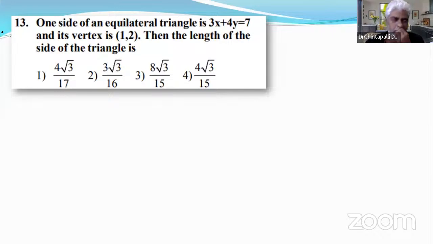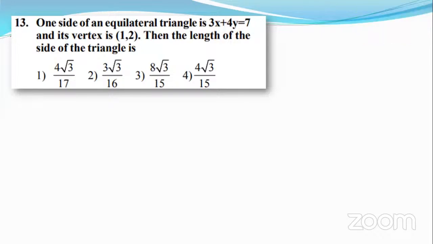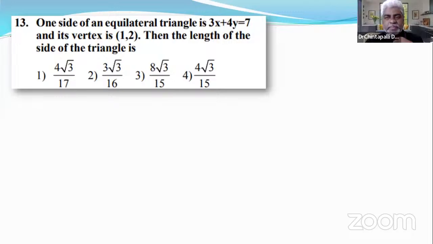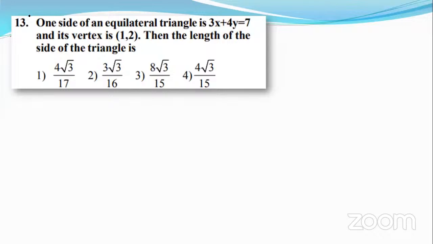First tell your idea how to solve this sum. One side of an equilateral triangle is given. We learned to find the perpendicular distance from a point to a line in yesterday's class, right?